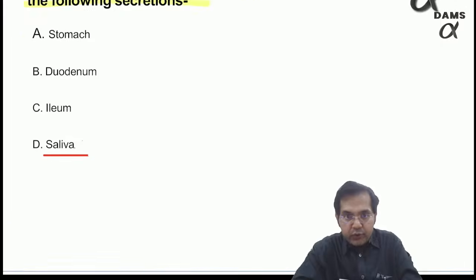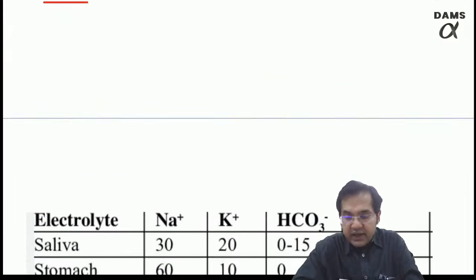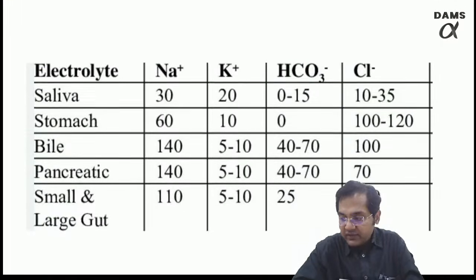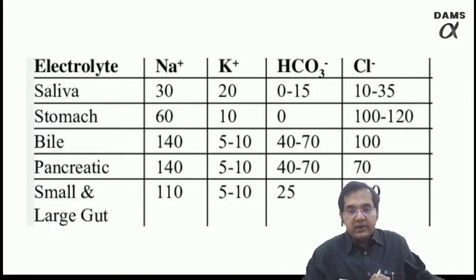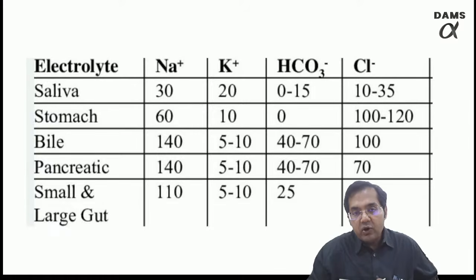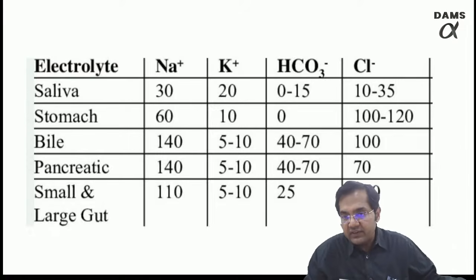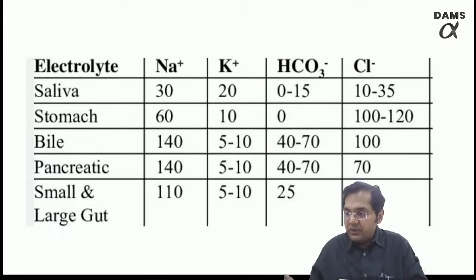So if salivary secretion was the option, then I'd like to show you a table today which has been taken from a research article. These are the compositions of various ions in the various GIT secretions. This table has been taken from ResearchGate, which is an established journal.